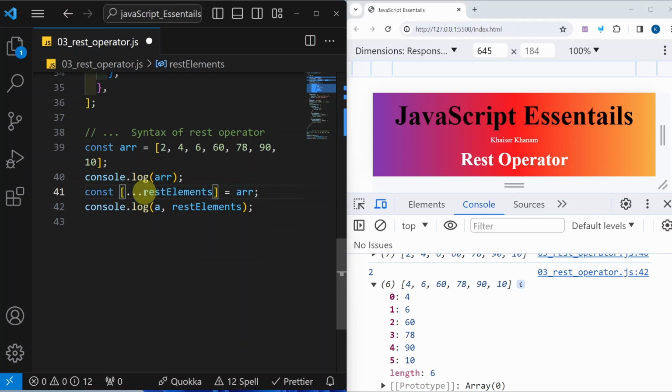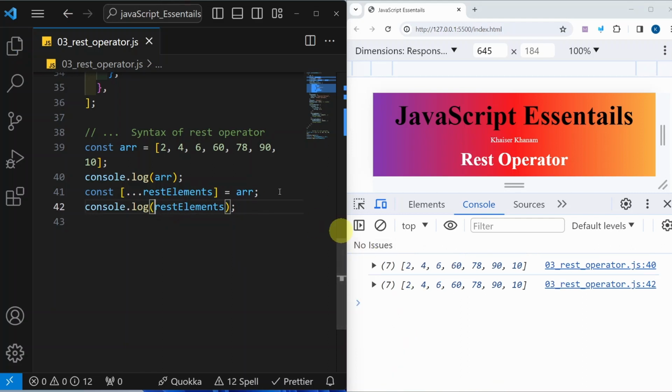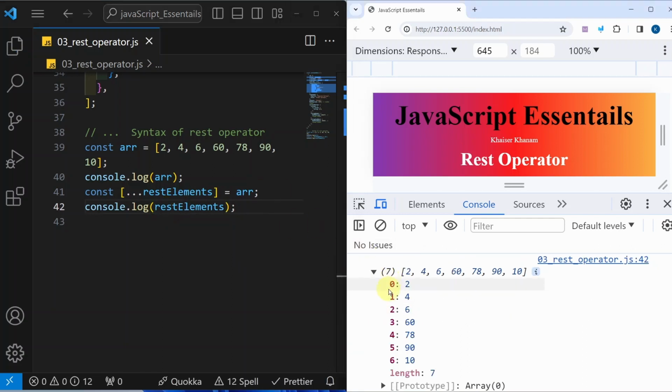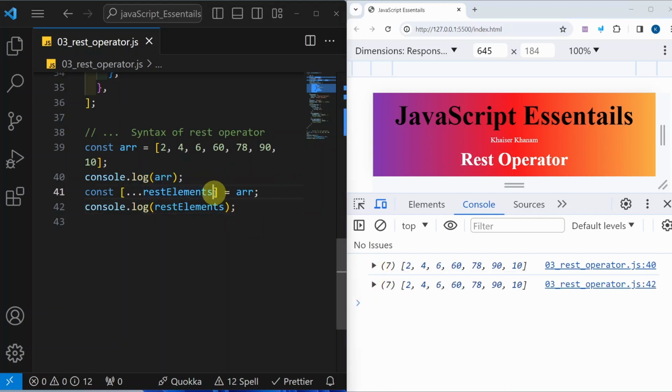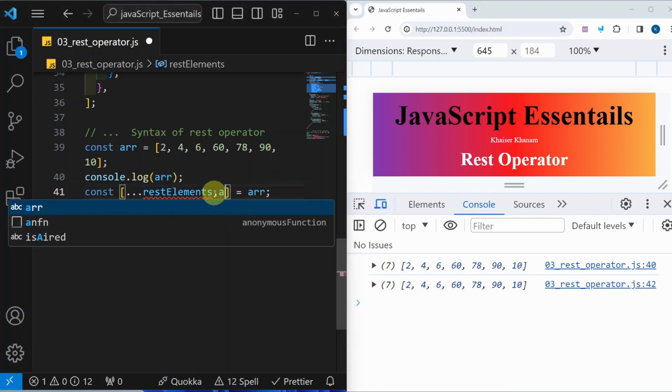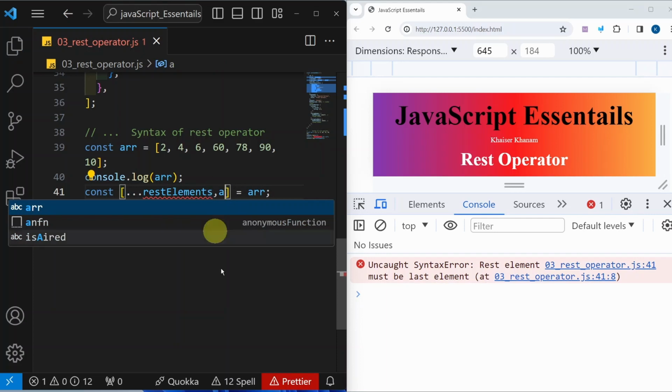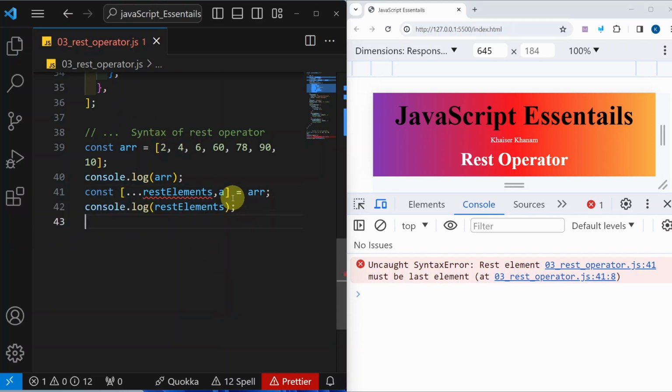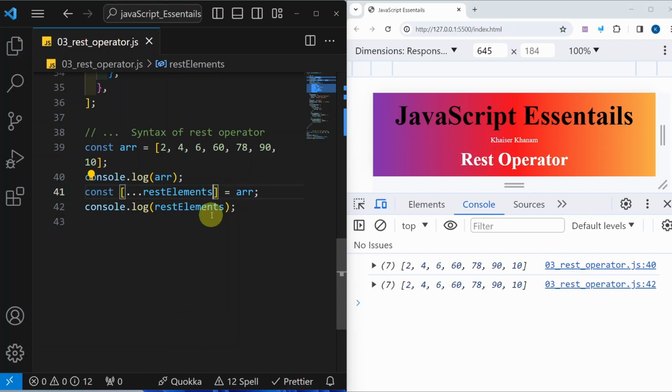If you are not having any element here, let me remove it, then this will be working. I will save this. All 7 elements will be treated as a new array. But here I cannot write A after that. I will save, and then again I will be getting an error. So the rest operator should always be at the last. First you cannot place it, middle you cannot place it. Always make a note of that. Rest means remaining. So that is the reason it should be at the last.